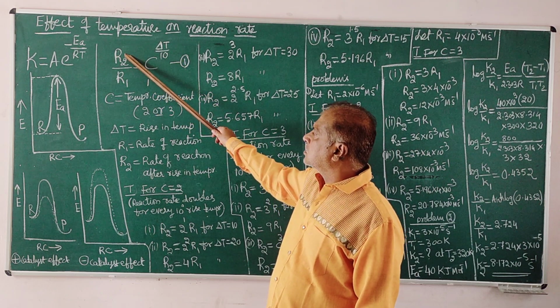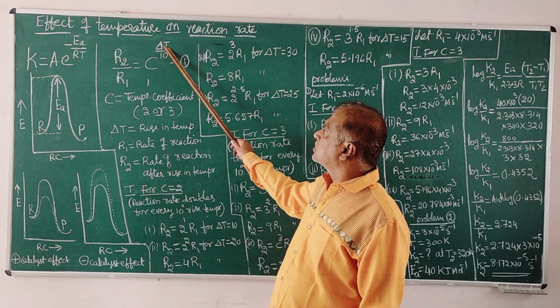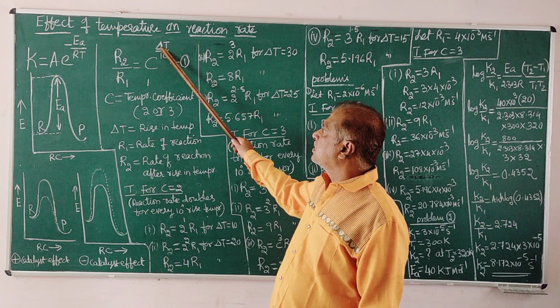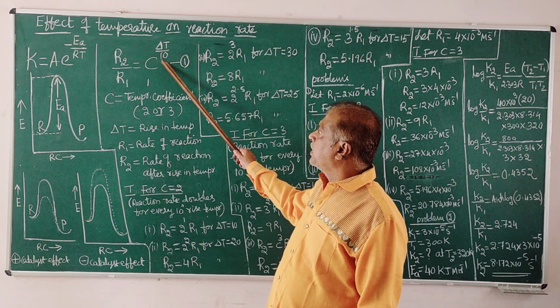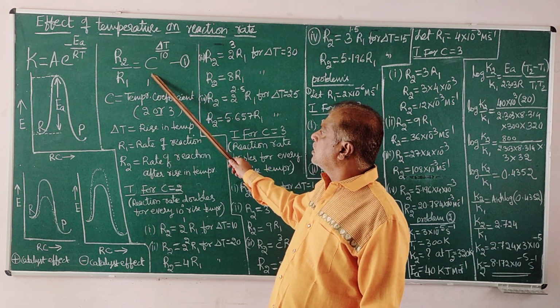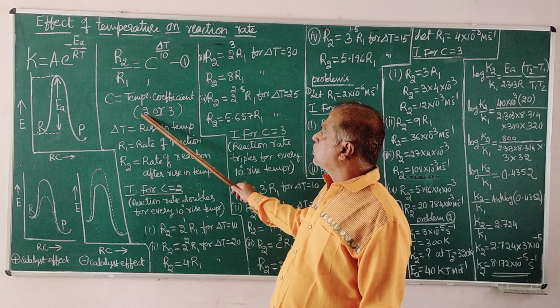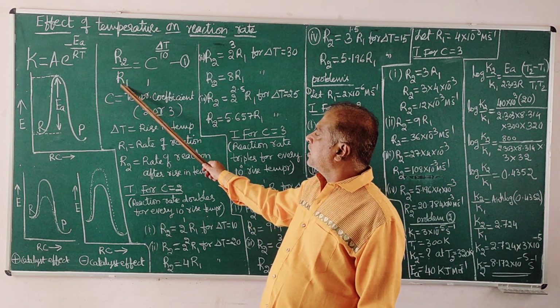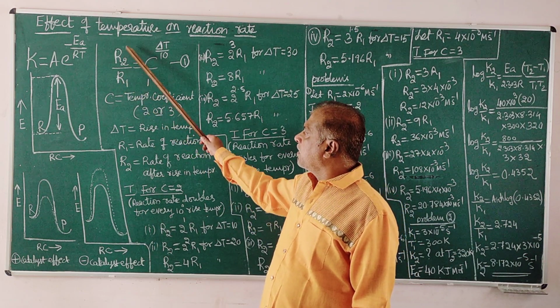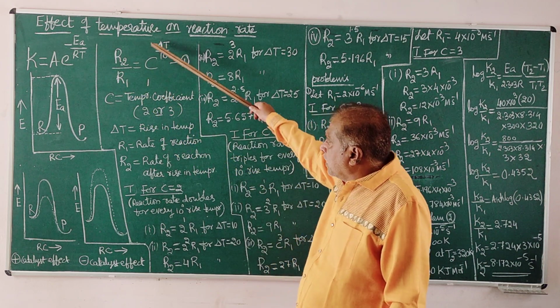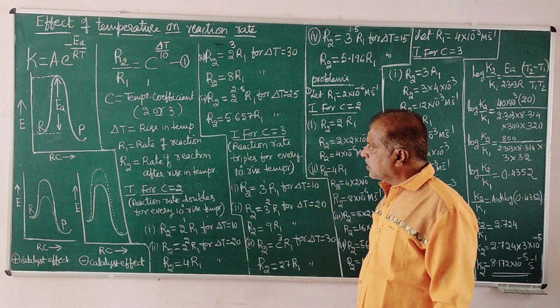This is the rate of reaction when the temperature rises by delta T, final temperature minus initial temperature, divided by 10. C is the temperature coefficient value, may be 2 or 3. R1 is the rate before the rise of temperature, R2 the changed rate. Accordingly we can calculate the rate of reaction.